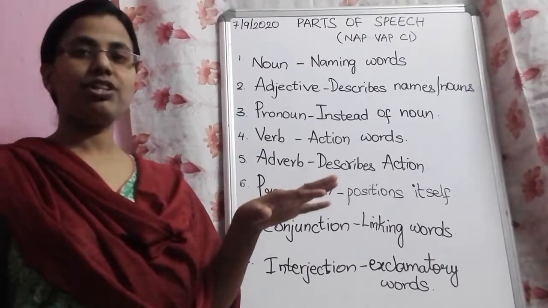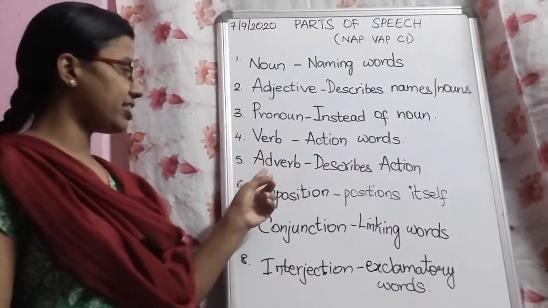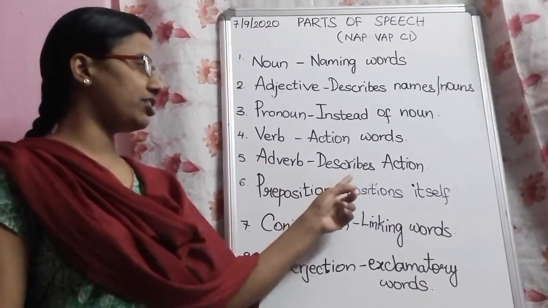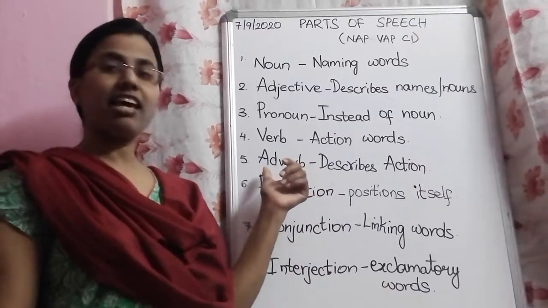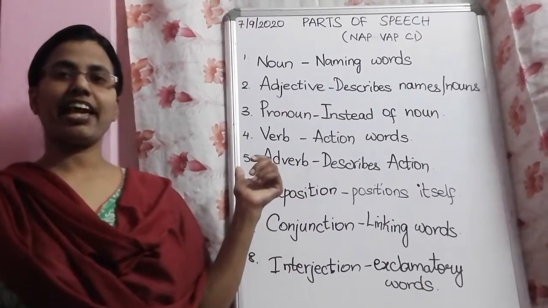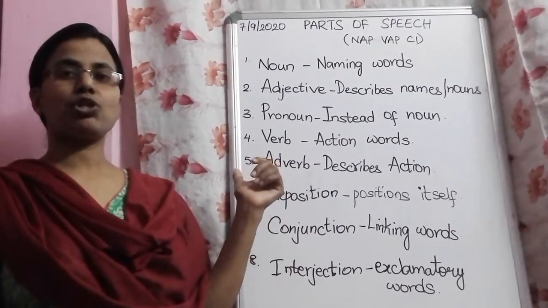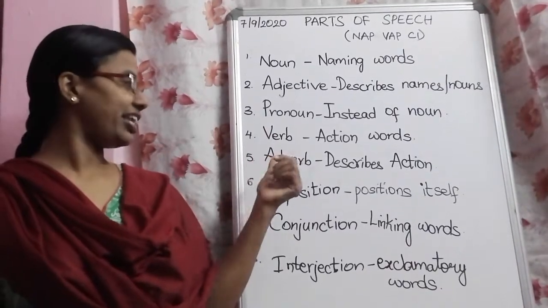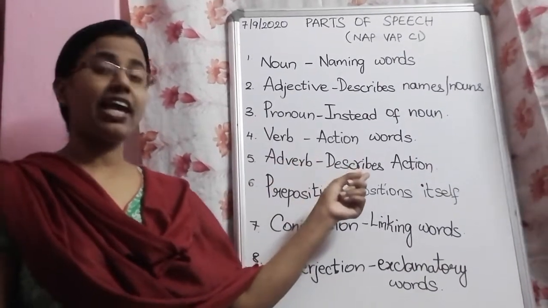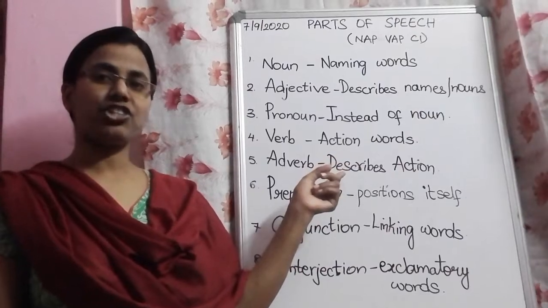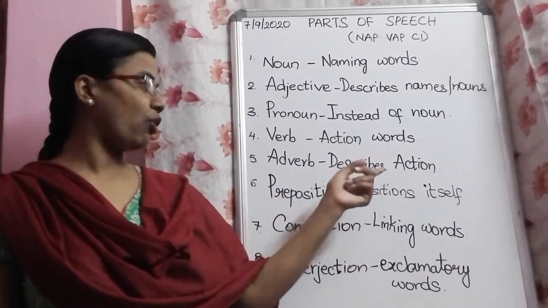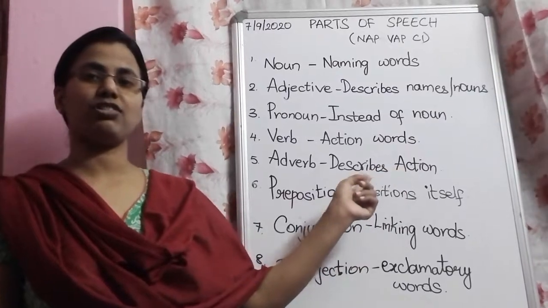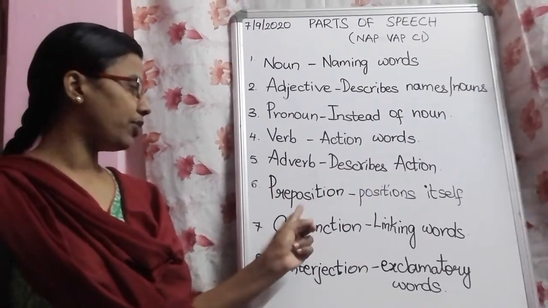And the word that describes the action words is called an adverb. Adverb describes actions. Example, run fast. Fast is an adverb. Eat slowly. Slowly is an adverb. So they are describing the action. Eating is an action. Slowly is describing the action. So it is an adverb.